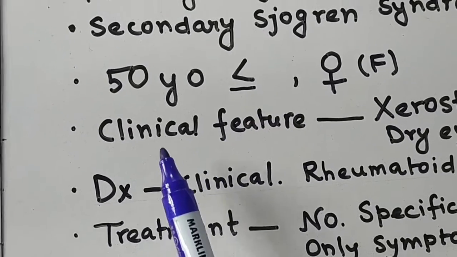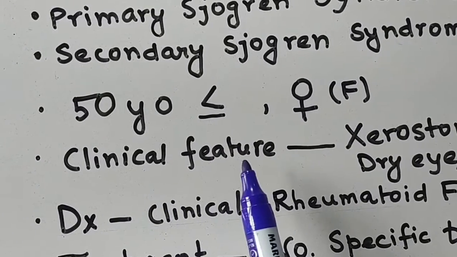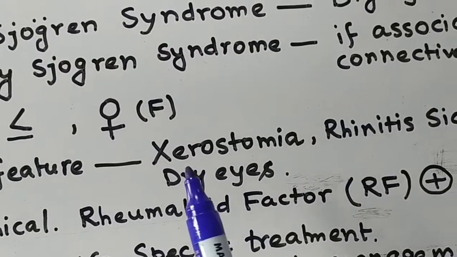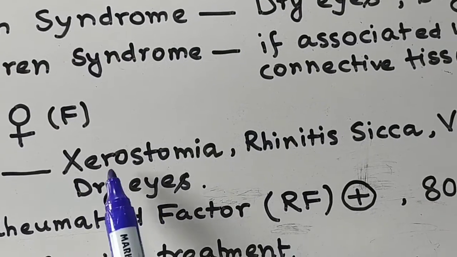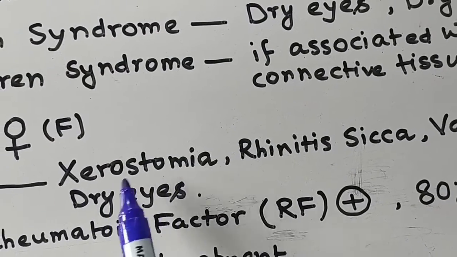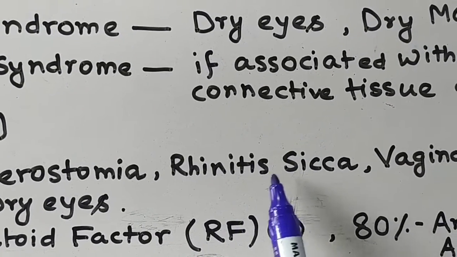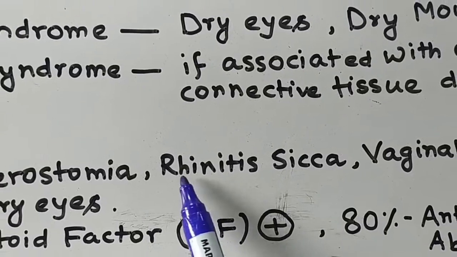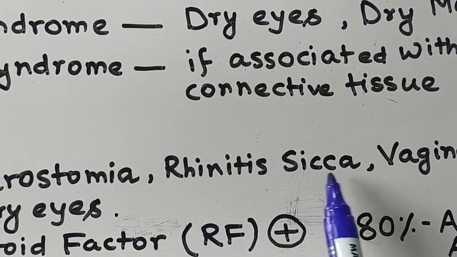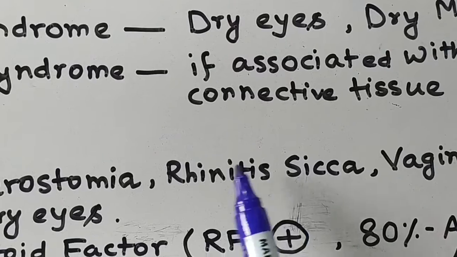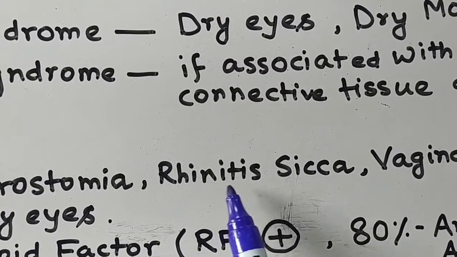Next, what are the clinical features of Sjogren syndrome? In clinics you have to identify features like xerostomia, dry mouth, and rhinitis sicca. Rhinitis means inflammation of the nose, and sicca means dryness, so you get dry inflammation of the nasal membrane.